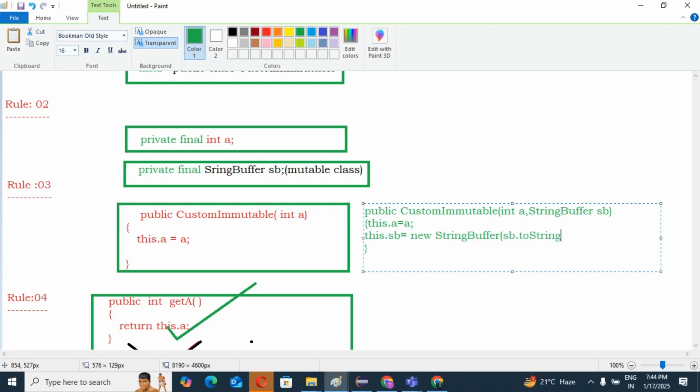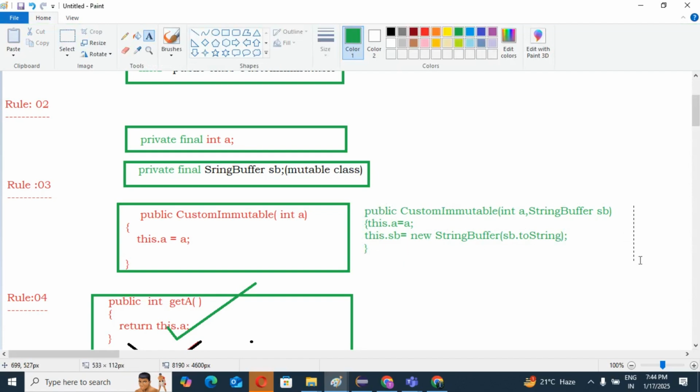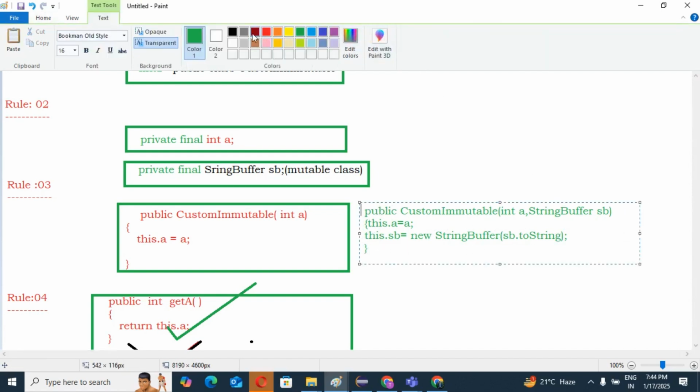Okay, this is the way if you are going to use a mutable class. Then you need to return in such a way, that means we should return a copy of the instance variable. Yes or no? That thing you keep in mind; that is the most important thing.